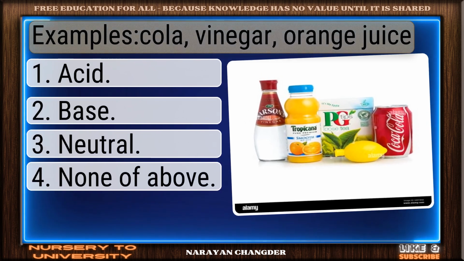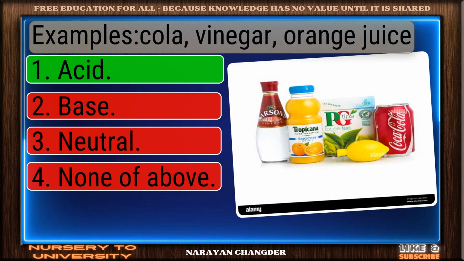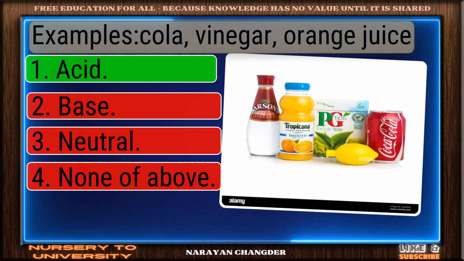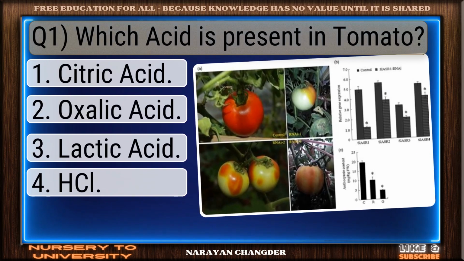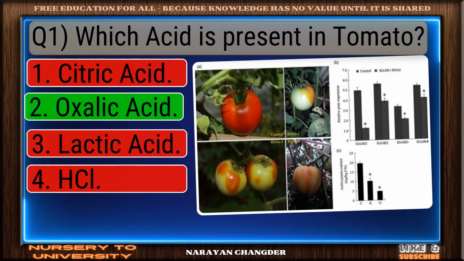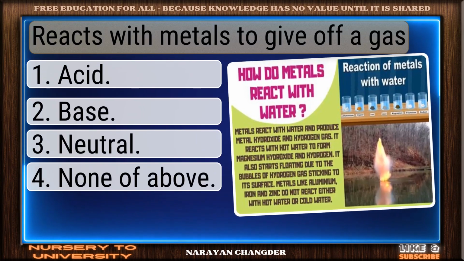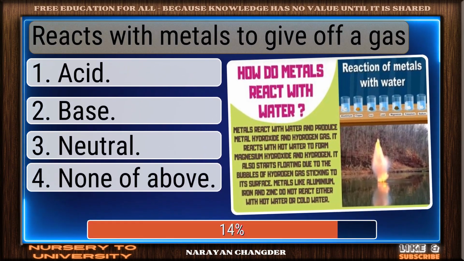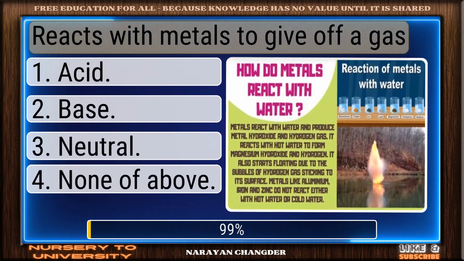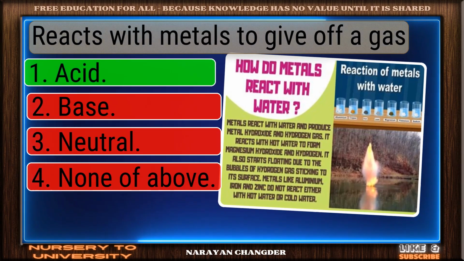Examples: cola, vinegar, orange juice. Excellent. Acid is a brilliant choice. Q1. Which acid is present in tomato? Correct. Oxalic acid is the right answer. Reacts with metals to give off a gas. Clear logic. Your choice acid is sound.